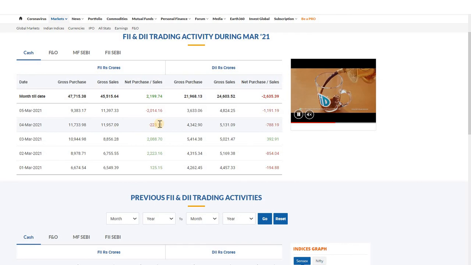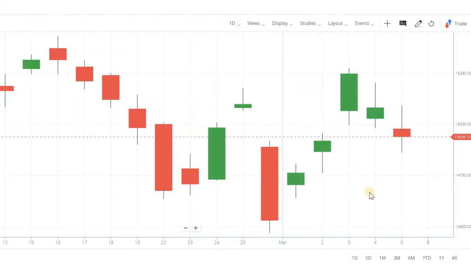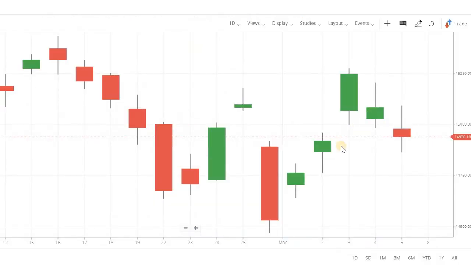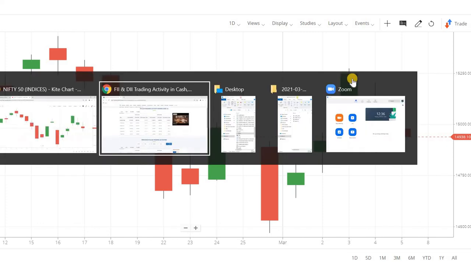But here you see on March 4th, there is net selling from FIIs and net selling from DIIs also. But on March 4th, there is a small green candlestick. That means on that day, retail investors are buying hugely compared to FIIs and DIIs. Why? Because the market has increased hugely over the past few days, and innocent retail investors continue their buying seeing the market momentum. But what happens?